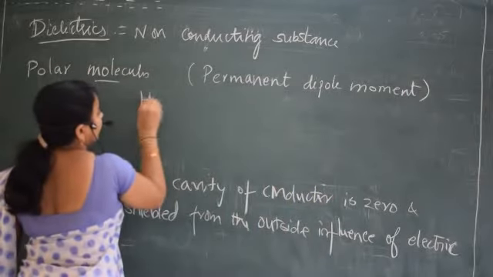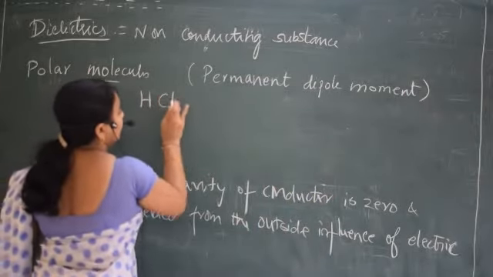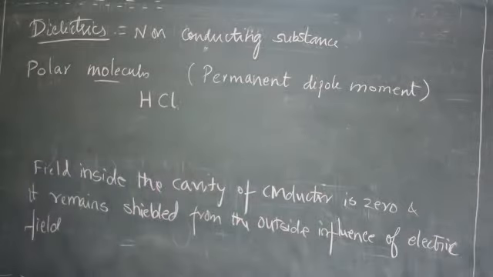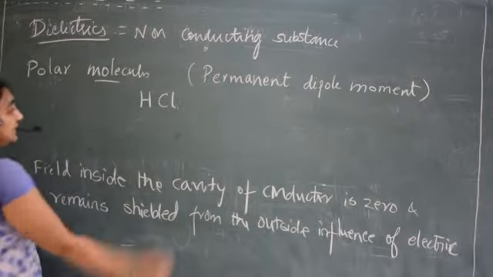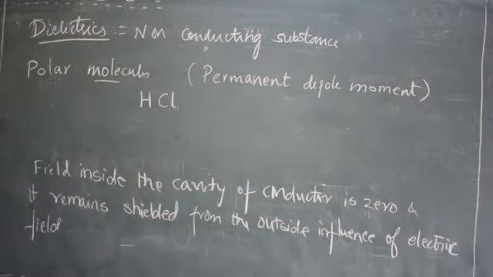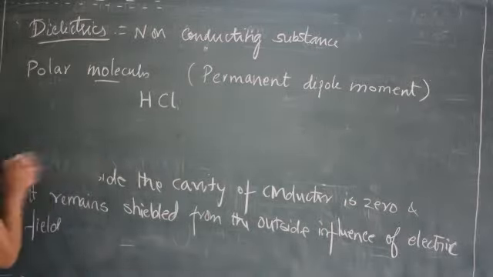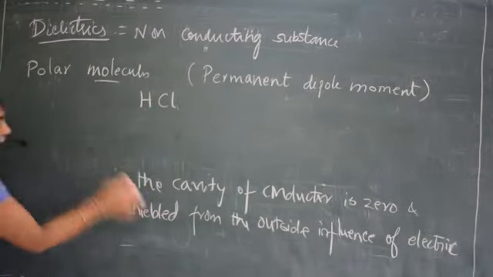Example, HCl, NH3, correct? Then H2O, correct? These are the examples for polar molecules. What do you mean by a non-polar molecule?